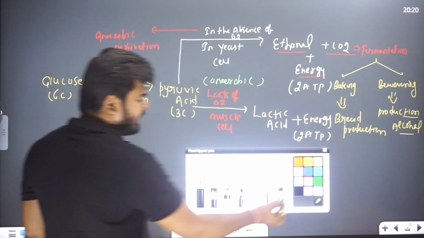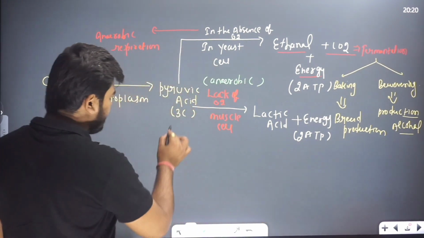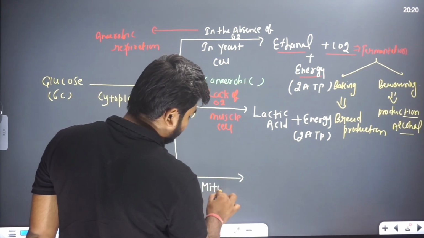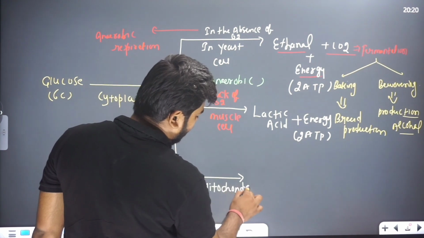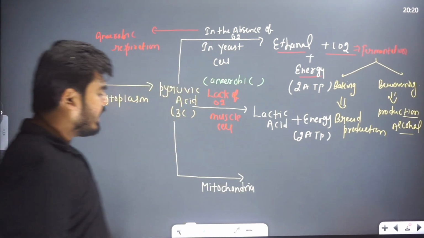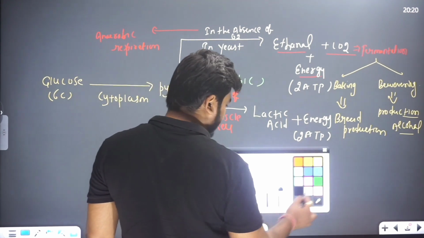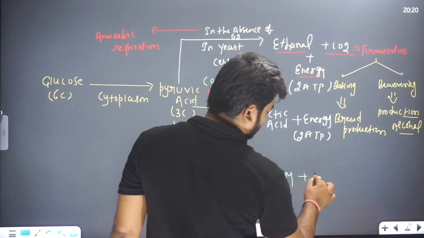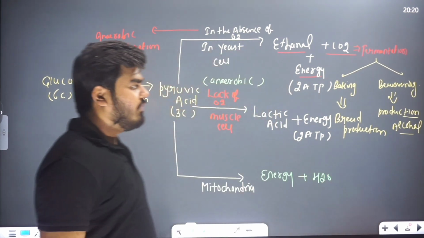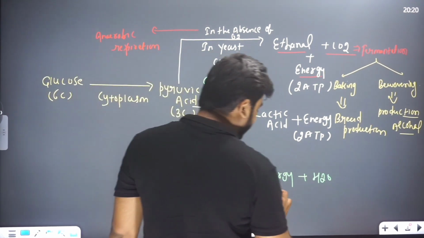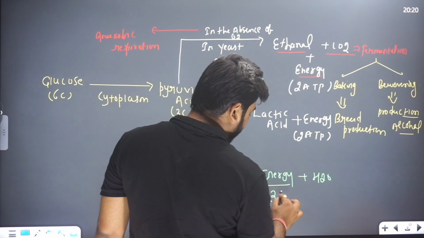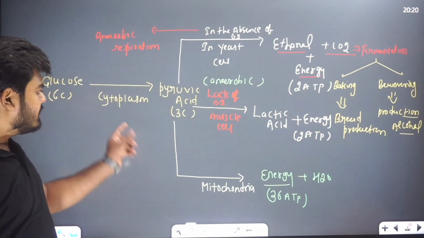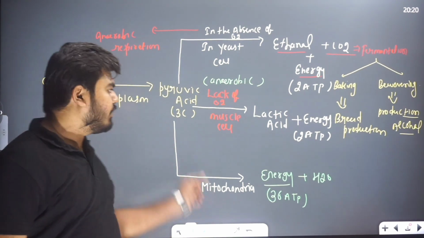Now the last product is what, beta? This pyruvic acid enters into the mitochondria. In mitochondria, this pyruvic acid releases a lot of energy plus water molecules. Here energy is released in the form of 36 ATP molecules. So this is the 3 products of the pyruvic acid.